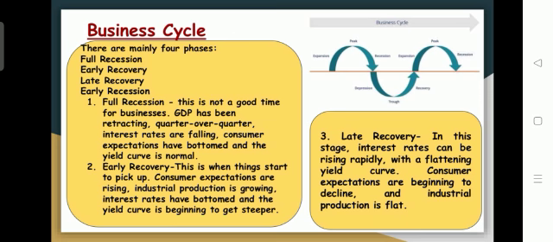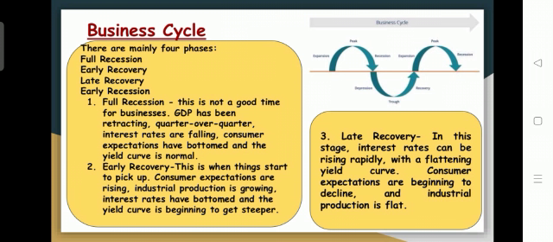Under the business cycle, there are mainly 4 phases to be considered, because the business is going to perform in a very differentiated manner. Just as human beings have their life cycle, in the same way the business also has its birth and death. It means it also has a life cycle for conducting its business activity.